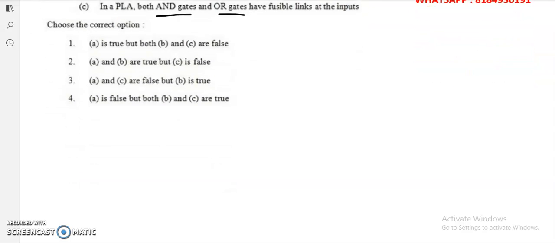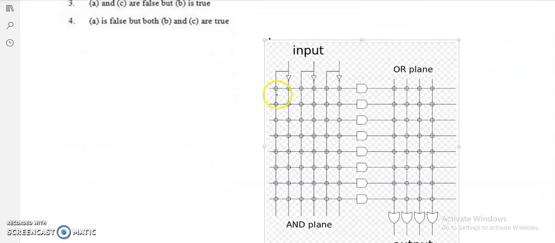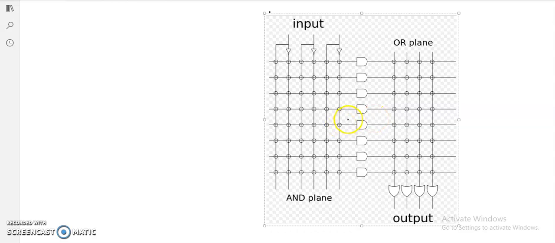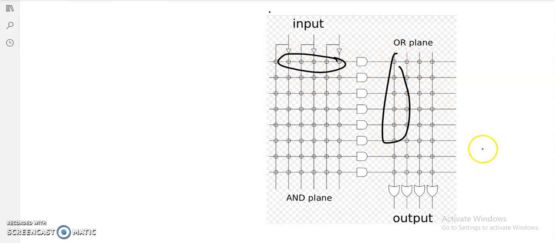First of all, the structure of the PLA can be shown like this. So it is the structure of the PLA. Here both the AND and OR gates are programmable. Okay. So here AND gates are programmable and here OR gates are also programmable. But AND gates are programmable at the input side and OR gates are programmable at the output side.